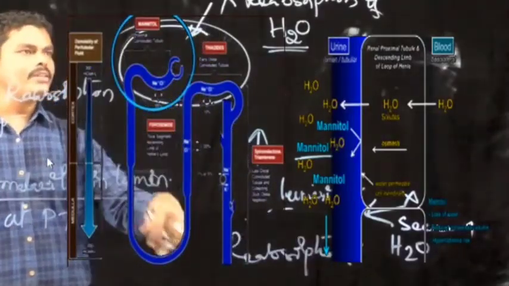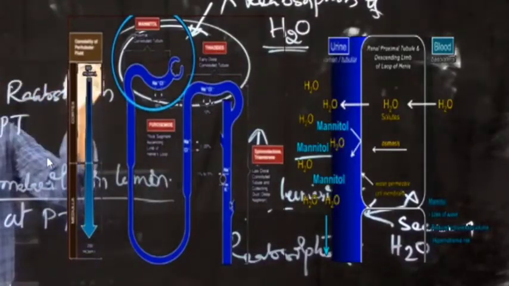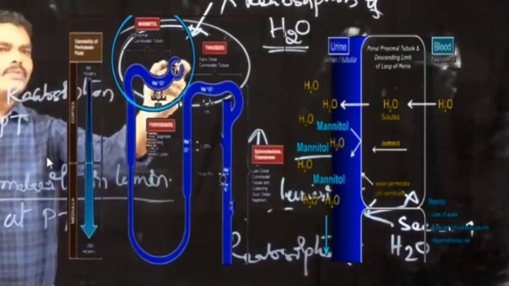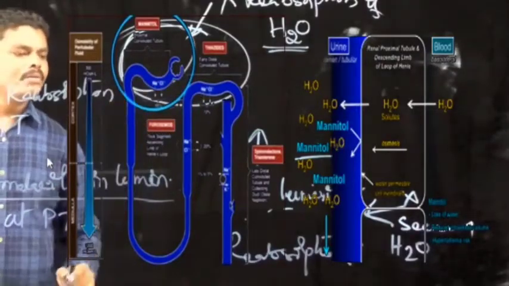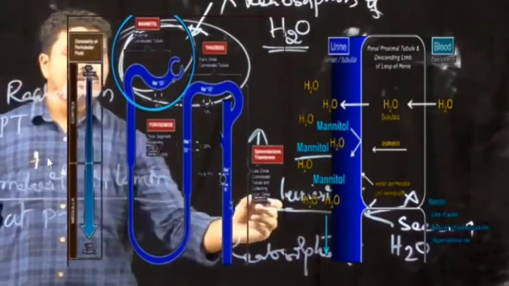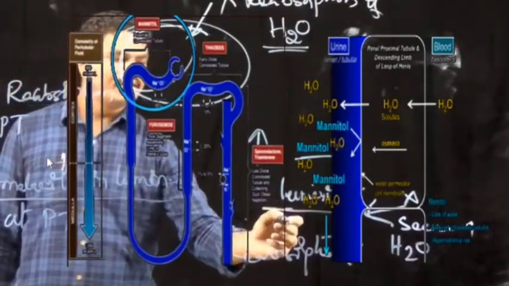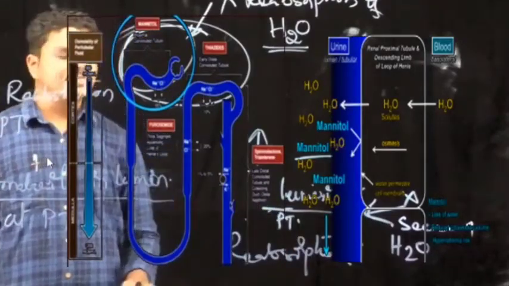Once again, I am repeating the mechanism of action of osmotic diuretics. They can prevent the reabsorption of water at the proximal convoluted tubule, and this is done by increasing the osmolarity of the lumen content by osmotic diuretics like mannitol.